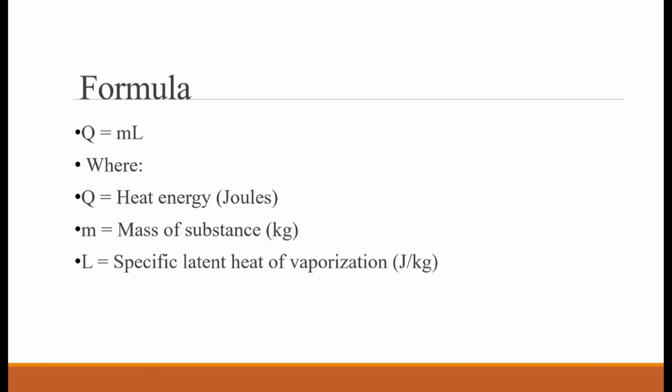What is the formula of latent heat of vaporization? Q equals mL, where Q stands for heat energy, m is the mass of a substance, and L stands for the latent heat of vaporization.